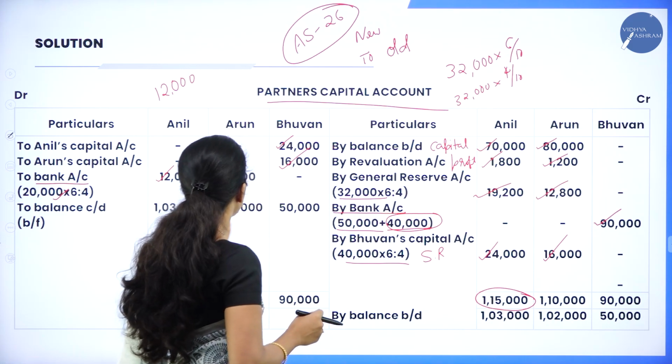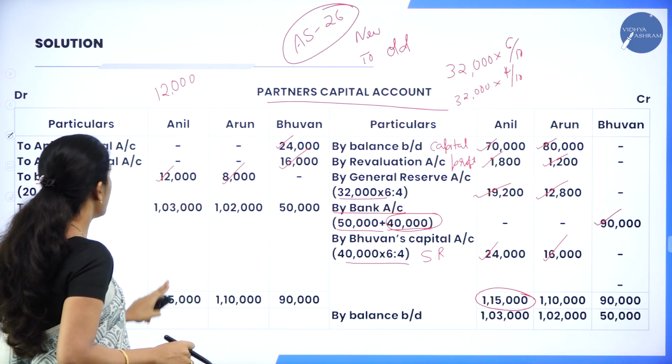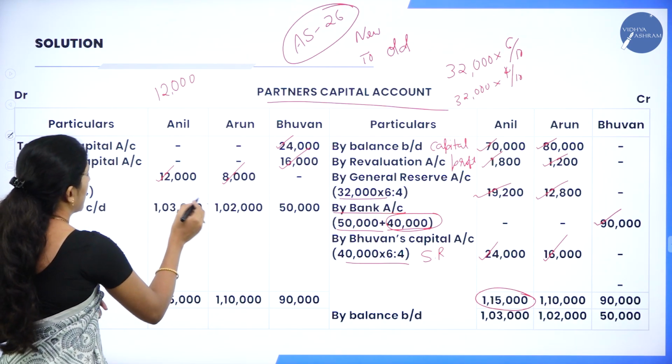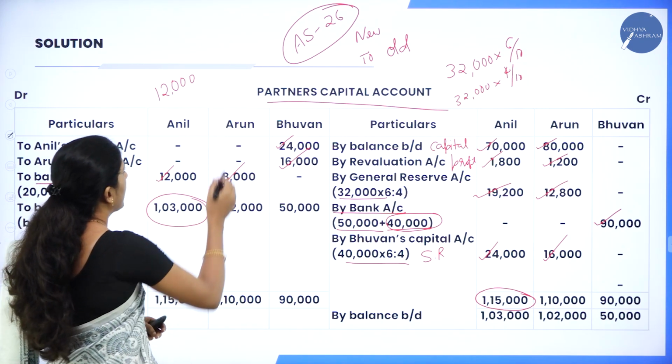Now 1,15,000 is more than 12,000. So write 1,15,000 both the side minus 12,000. So you'll get a balancing figure of 1,03,000. In the same way, calculate that of Arun.